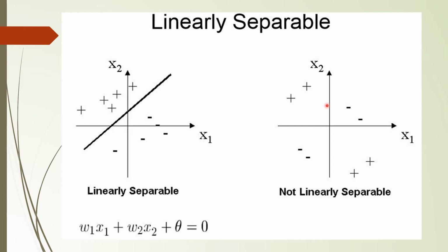So if you plot one line here and one line here, then it will be correctly separable. Otherwise, we are not able to classify these points with the help of a single straight line. So this type of diagram is termed as not linearly separable. In linearly separable data, we can classify the data points with the help of a straight line separator.